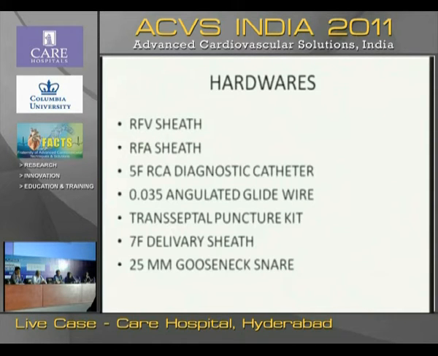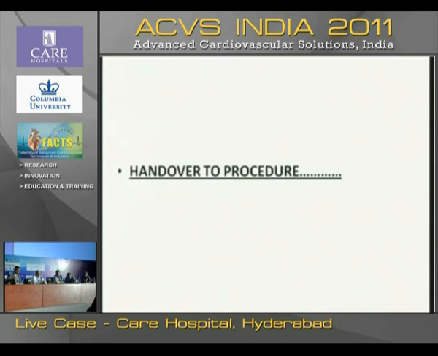The hardware we thought would be required are right femoral venous and right femoral arterial sheaths, a 5 French RC diagnostic catheter to cross the defect, a 0.35 angulated glide wire, a transseptal puncture kit, and a 7 French delivery sheath with a 25 mm gooseneck snare wire. So these were the hardware taken, and now I would like to hand over the procedure to Dr. Nageshwar Rao and Dr. Raghav Raju.